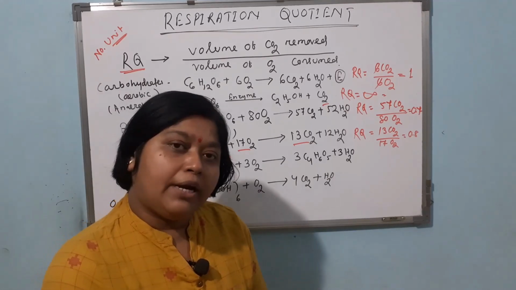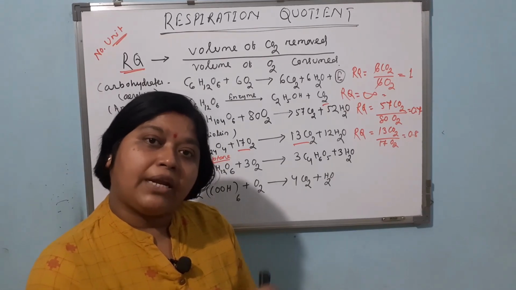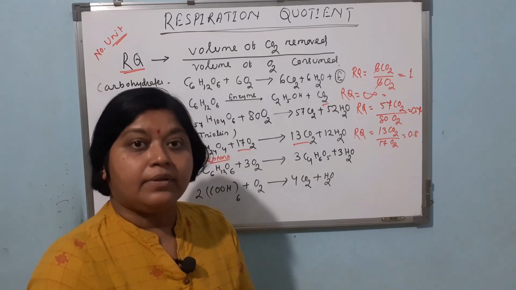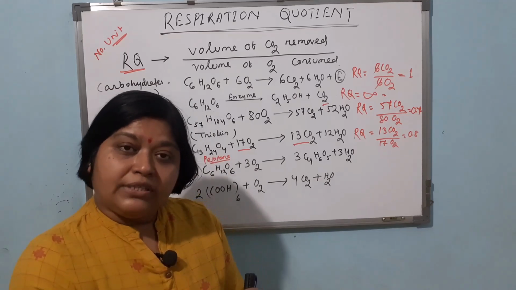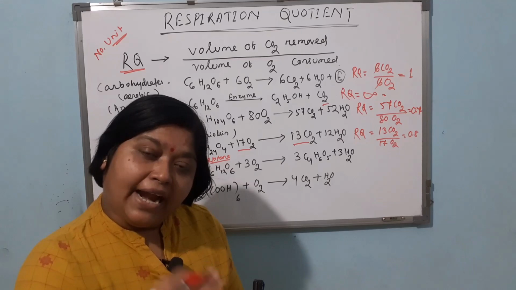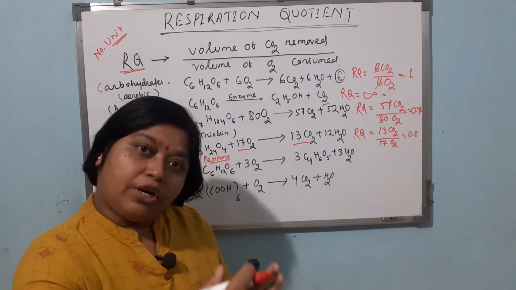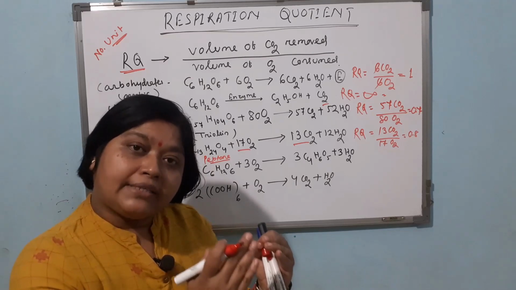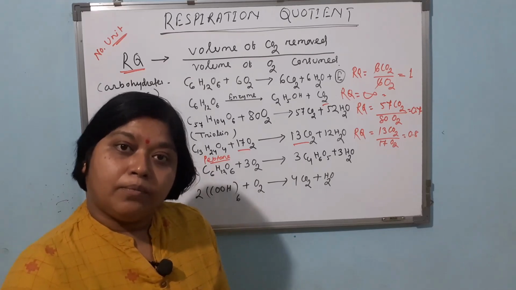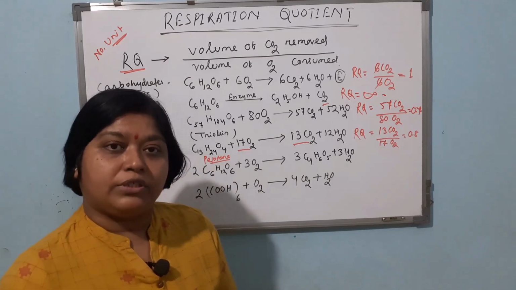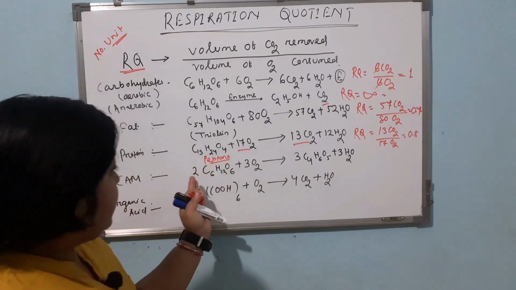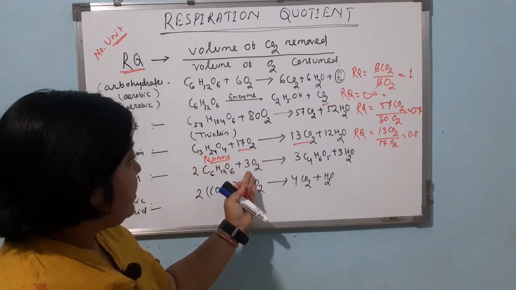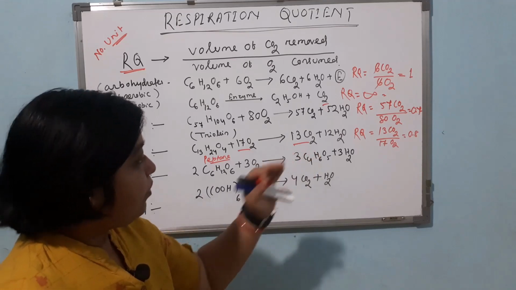If we take a succulent plant where the plant is performing crassulacean acid metabolism, and this process occurs both day and night, carbon dioxide is not removed, it stays inside the cell to perform carbon dioxide reduction for the photosynthesis process. So, this process consumes oxygen but does not remove carbon dioxide.